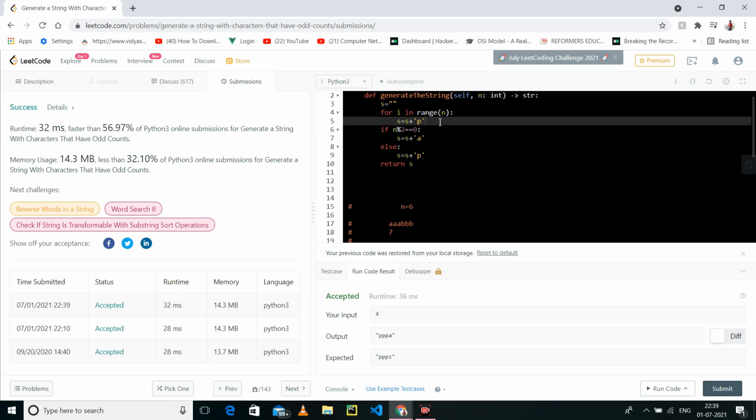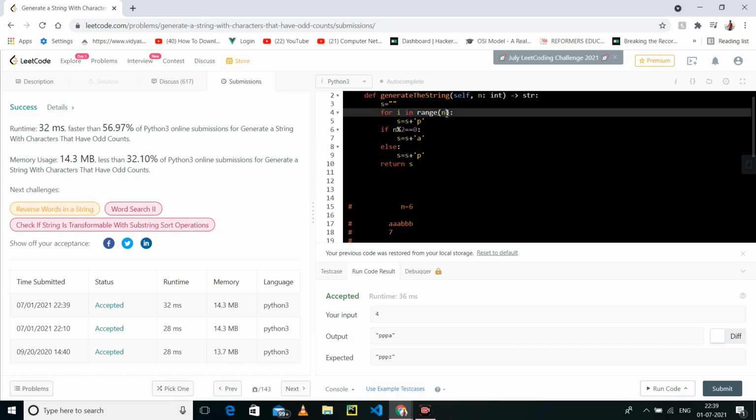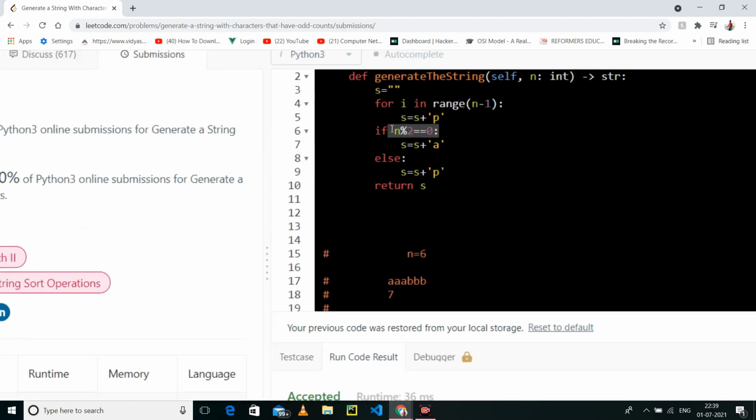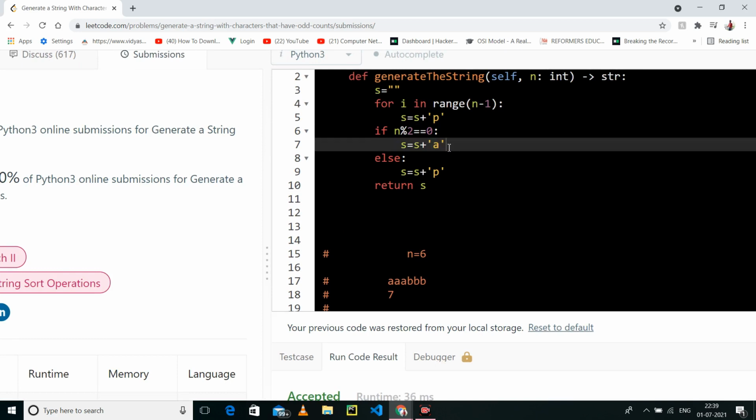We can only have 3 or 5, but cannot have 6. The occurrence of p cannot be even. So that's why I have run the loop n minus 1 times. But I have to check whether it is divisible. Yes, if it is divisible, that means we need to include one more character. We can include any character, but not the one we have inserted before, because if you have included 5 and add p here, then it becomes 6.